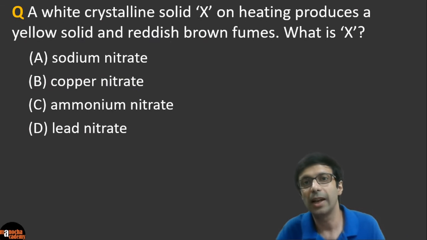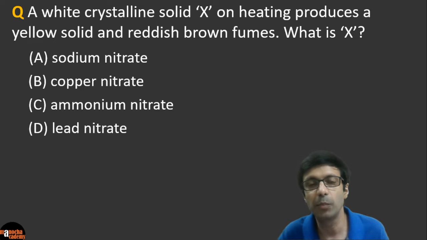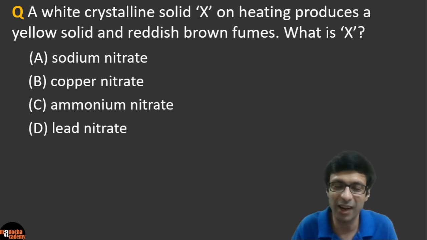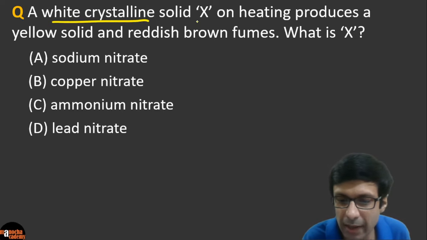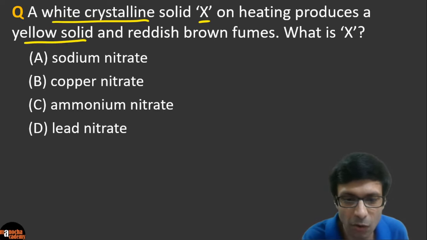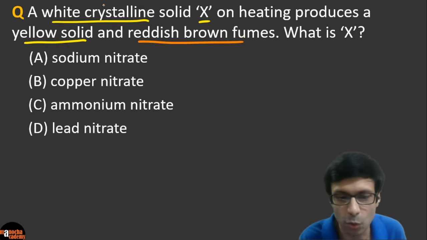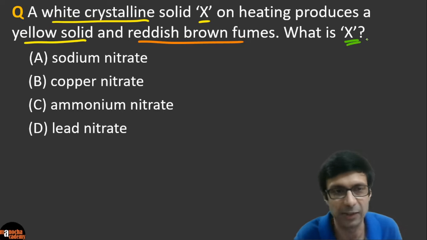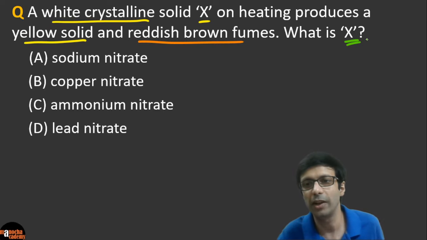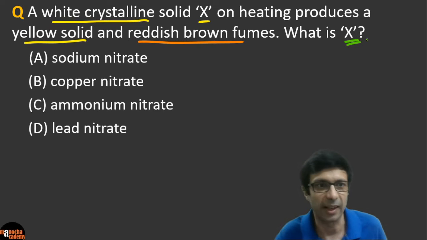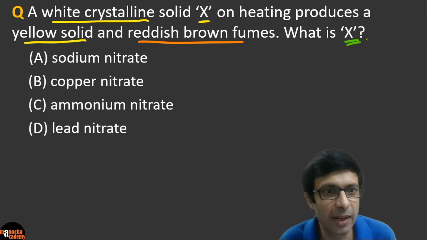A white crystalline solid X on heating produces a yellow solid and reddish brown fumes. What is X? So again, you need to be a detective here, right? I told you in chemistry, it's going to be full of clues. So can you see white crystalline solid X, right? On heating, it's producing a yellow solid and reddish brown fumes. So what do you think this X guy is? So is it sodium nitrate, copper nitrate, ammonium nitrate, or lead nitrate? What do you guys think? Come on. Go ahead and try this out.